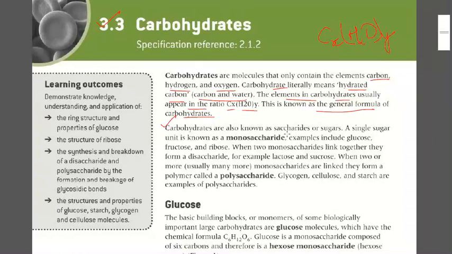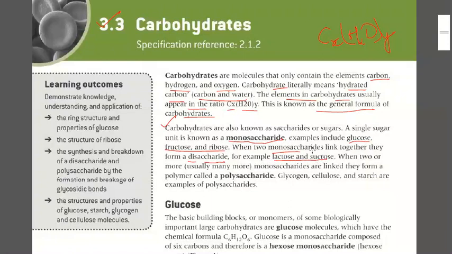A single carbohydrate unit, or a single sugar, is known as a monosaccharide. Saccharide means sugar, mono means one. Examples are glucose, fructose, and ribose. So these are monosaccharides, single unit sugars. When two monosaccharides link together, they form a disaccharide. Saccharide means sugar, di means two. Examples are lactose and sucrose.